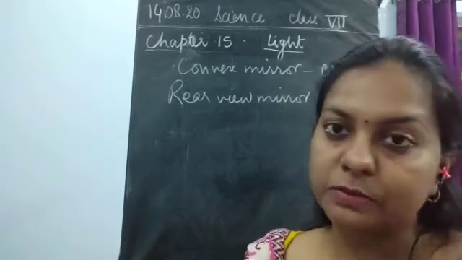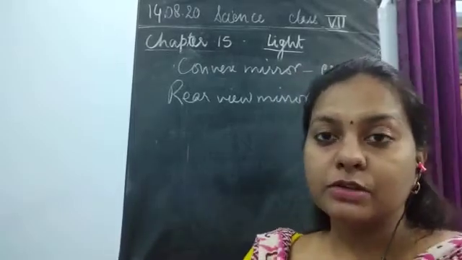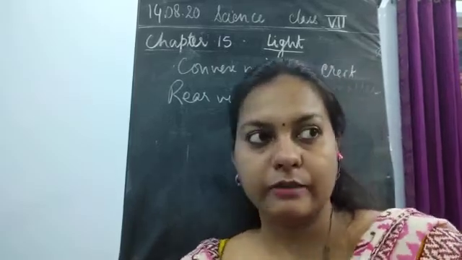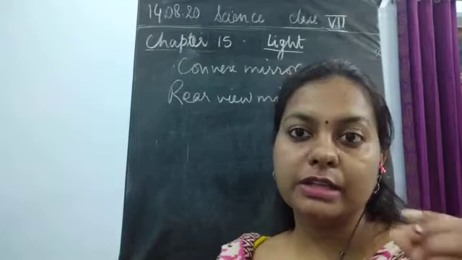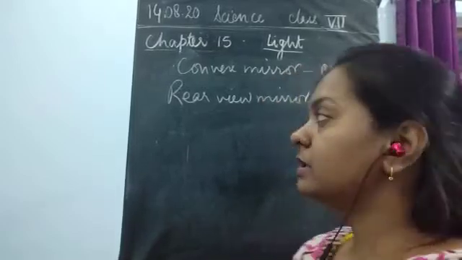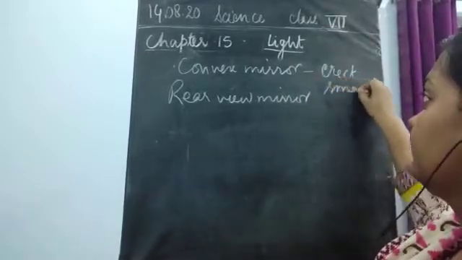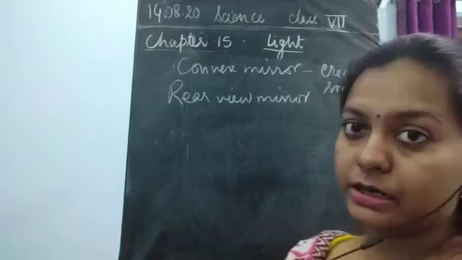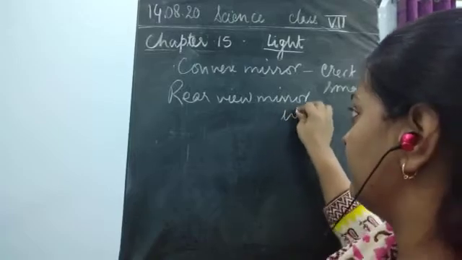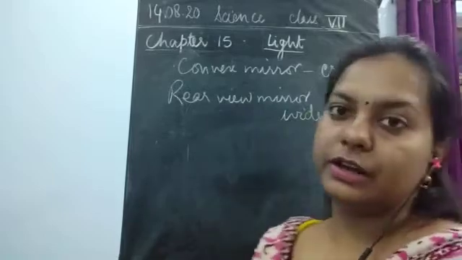It appears to be smaller, and the images are actually smaller. Whether it is a smaller or a larger image, in the rear view mirror a wider view could be seen. The image appears to be close, but it is smaller. It is also written on the mirror that the image seen in this rear view mirror is erect and smaller than the size of the object. But it gives rise to a wider view. So this is used as a rear view mirror in vehicles.